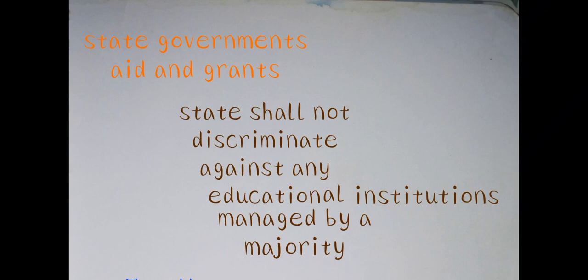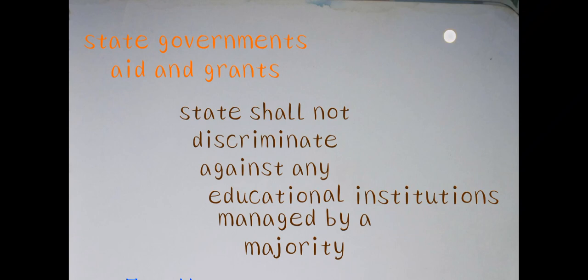There is no discrimination between educational institutions maintained by minorities or majorities. The grants, funds or aid by the state government are equal to minorities and majorities, with no discrimination on the basis of majority or minority.